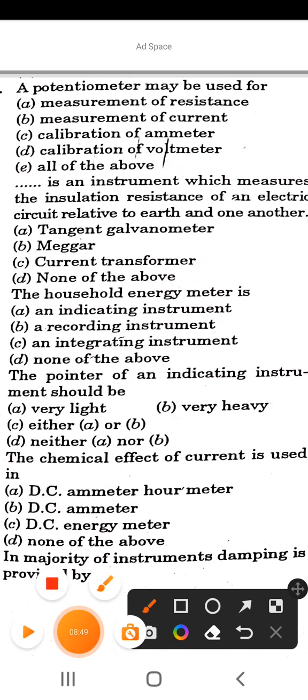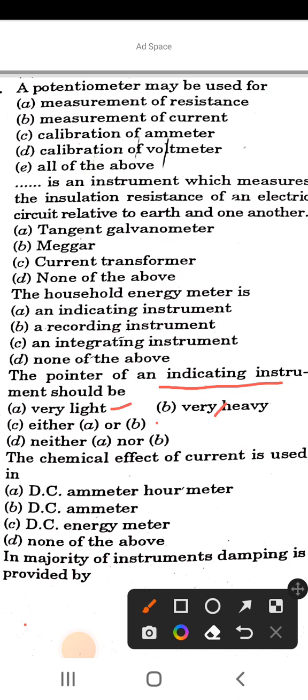Next question is, the pointer of an indicating instrument should be. So the options are very light, very heavy, either A or B, neither A or B. So the correct answer is option A, very light.